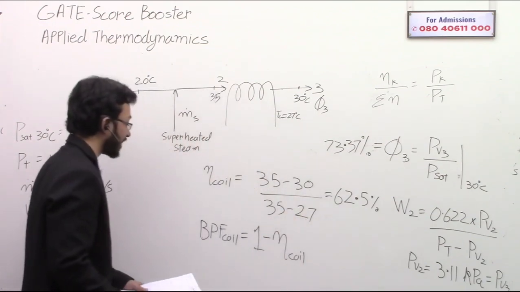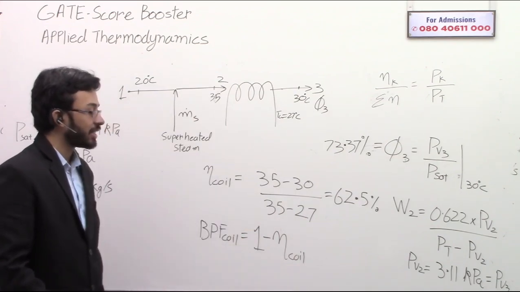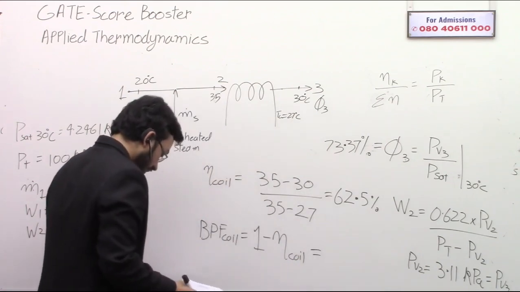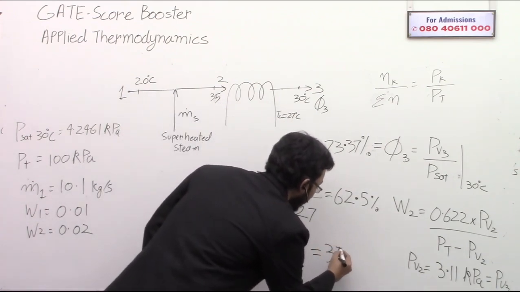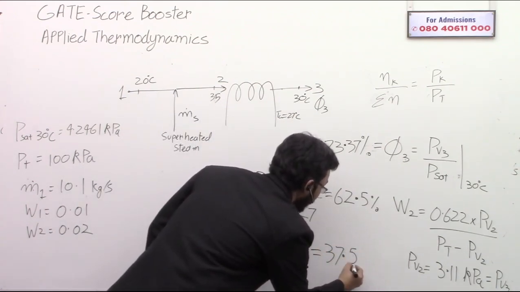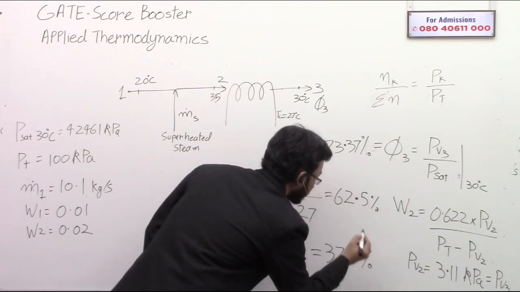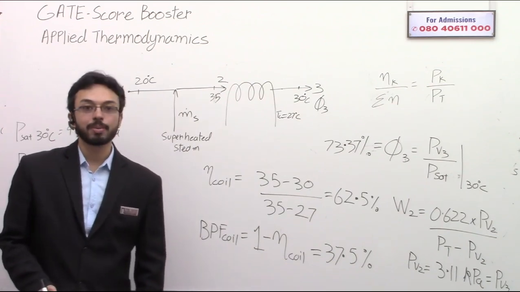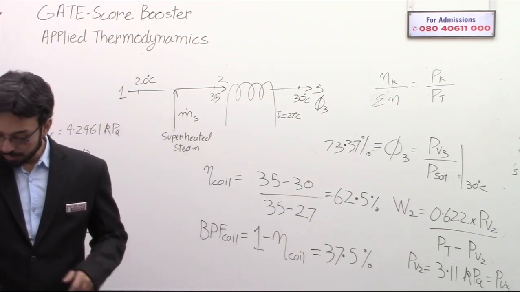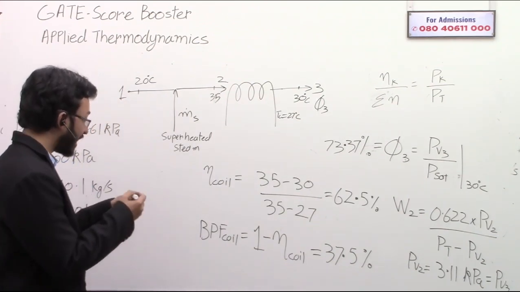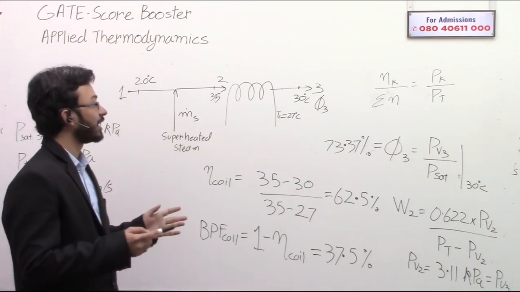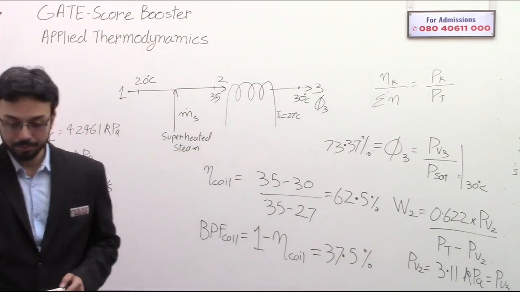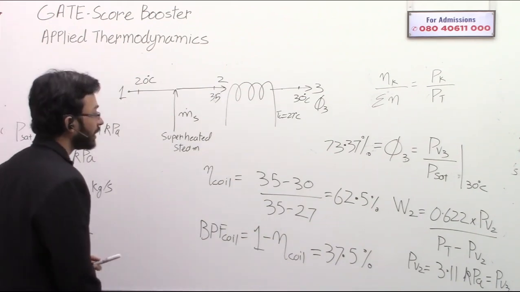So this will come as 37.5%. Okay, clear up to this part? This is all the data related question that they have given. Now we just need to plot the diagram. So let's do that.